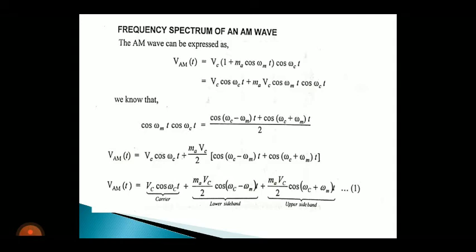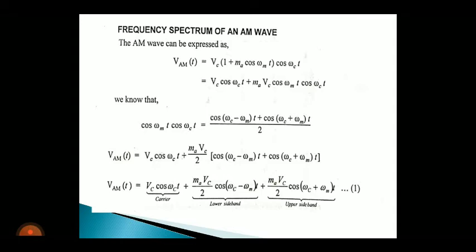So the amplitude modulated wave consists of three terms. As I already told, this AM signal can also be named as double sideband full carrier. The reason is it consists of two sidebands and a carrier. The two sidebands are named upper sideband and lower sideband, and the other one is the carrier signal.